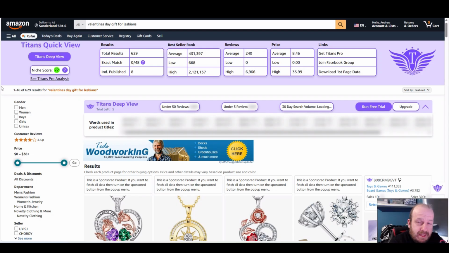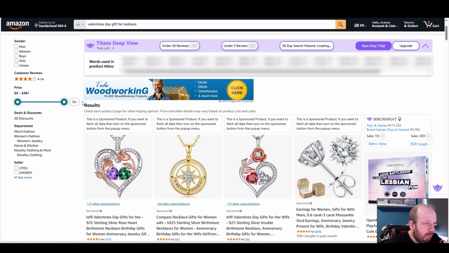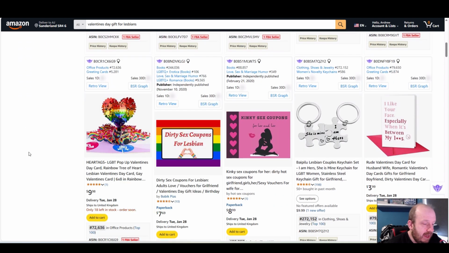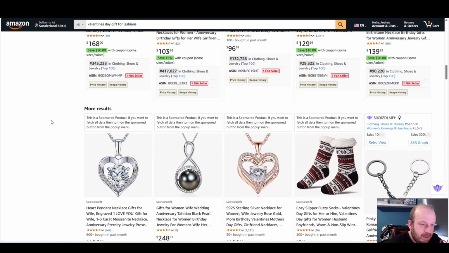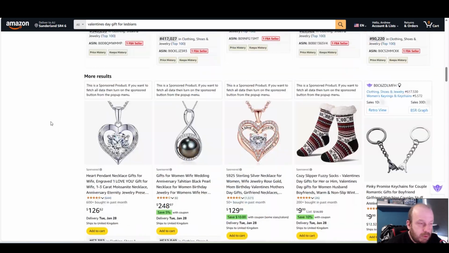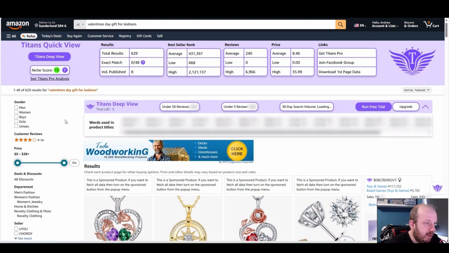So this is the niche we're going to go for. It's same-sex love note books. In this particular instance, we're going to target women-women relationships, lesbians. And if we scroll through, we can see there are a few books in this niche already, mostly sex coupons, but there are books there, so that's a good sign.